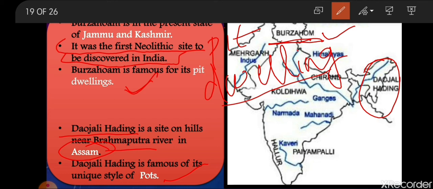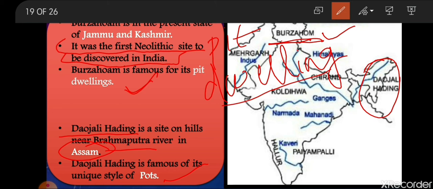Early humans used to burn the forest. Like we have learned about slash and burn agriculture, those who live in the forest, the tribal people, used to follow the slash and burn method. That means first they used to burn the forest area or the trees, and then they cleared the area for the purpose of farming.